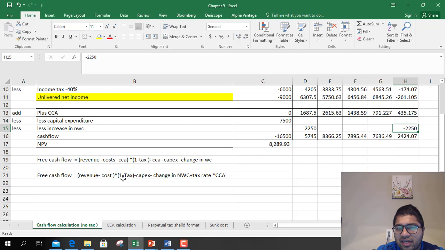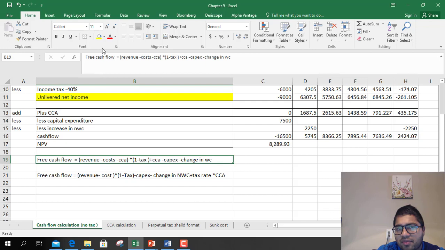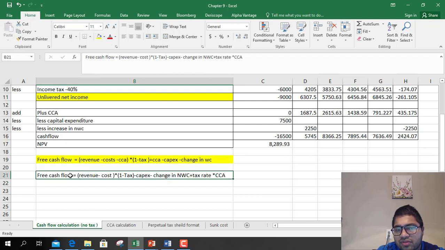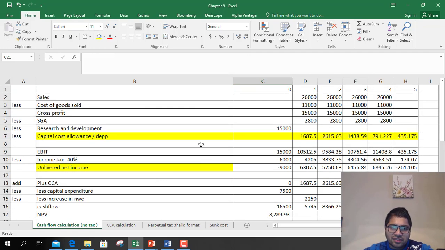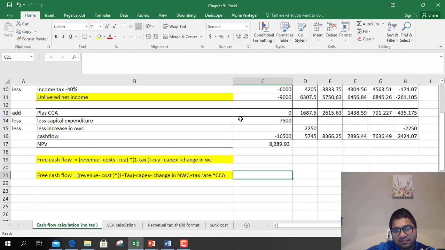Revenue minus cost into 1 minus tax minus capital expenditure minus change in working capital plus tax rate into CCA. So either you can use this formula or you can use this formula to calculate free cash flows instead of using this statement. But I would recommend using this statement in the exam. Okay.